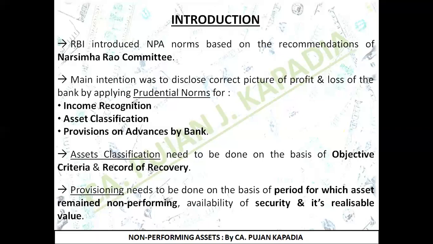So basically at the time of doing asset classification, we need to focus on two important points. First is objective criteria, it is laid down rules and regulations, and second is record of recovery, that is whether the recovery is standard, regular, or whether it is irregular. If irregular, then since how much period it is not being recovered. So basically this is about the asset classification.